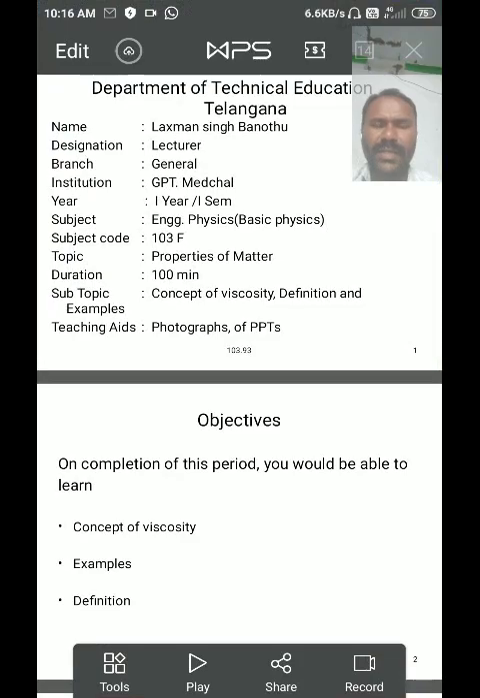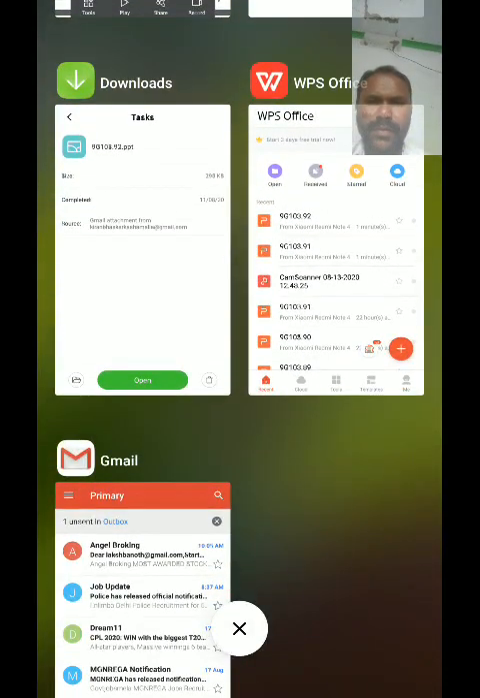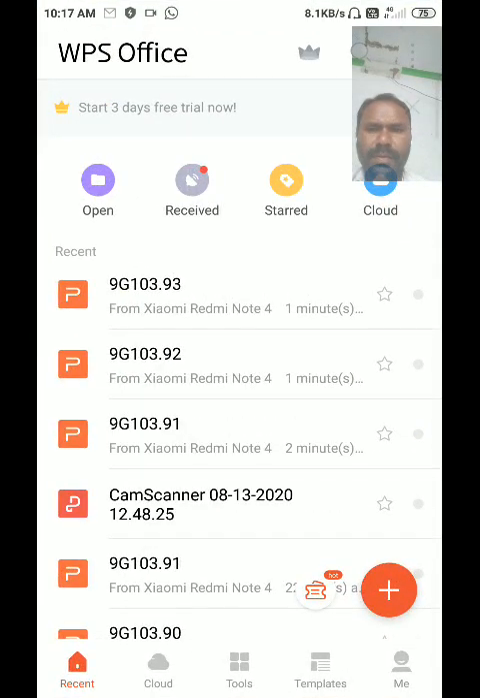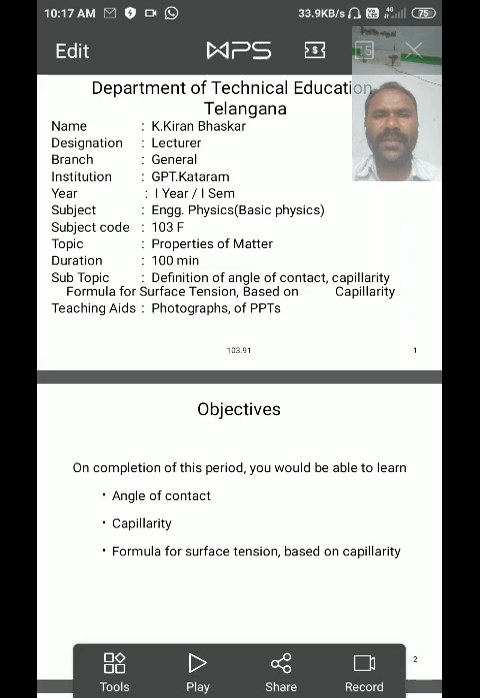In the previous class, we discussed surface tension, and the explanation of surface tension is based on the molecular theory. We also discussed the angle of contact and capillarity and an example for capillarity. So we have completed up to capillarity.